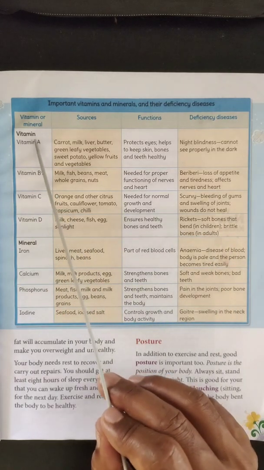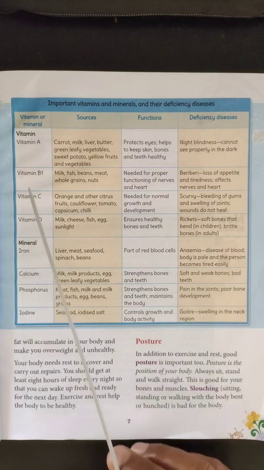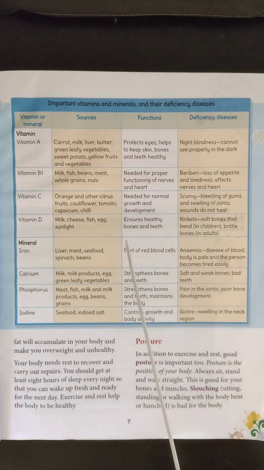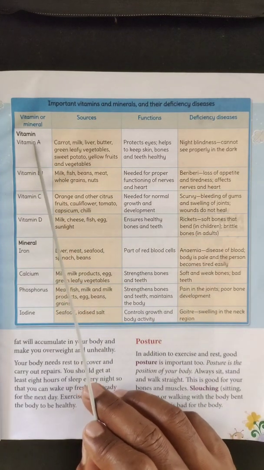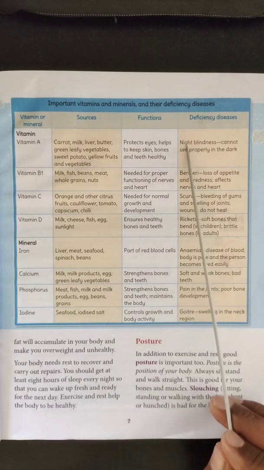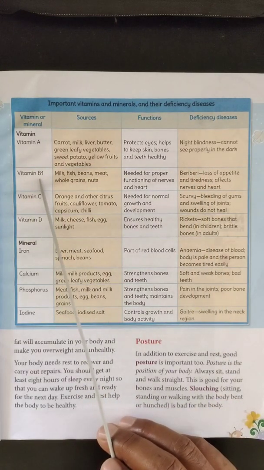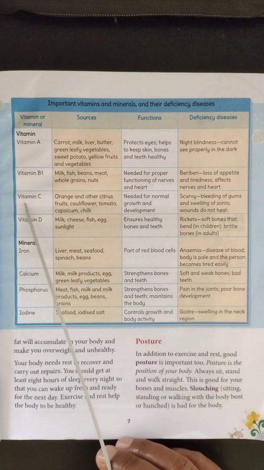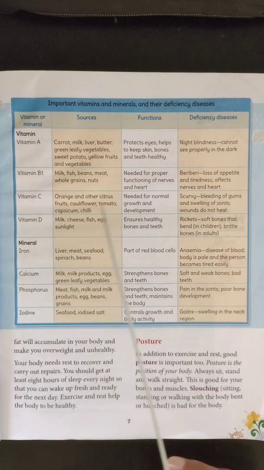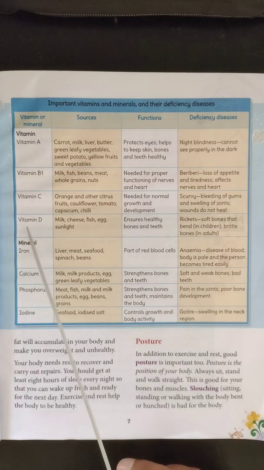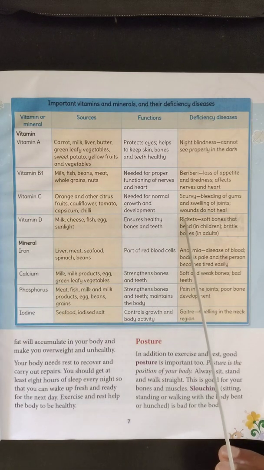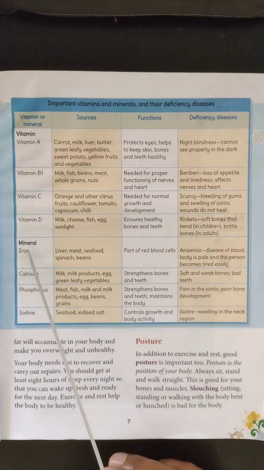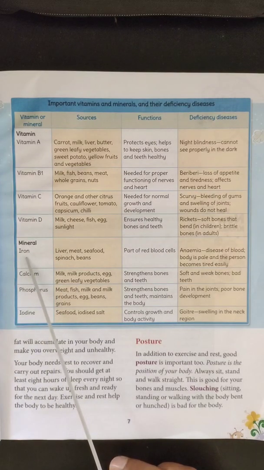So these are very important vitamins, and their absence will lead to certain disorders or diseases. Like vitamin A, if it is absent in our food, it will lead to night blindness. Vitamin B1, if it is absent in our food, it will lead to beriberi. Vitamin C, if it is absent in our food, it will lead to scurvy. Vitamin D, if it is absent, it will lead to rickets. So next is mineral, like iron.